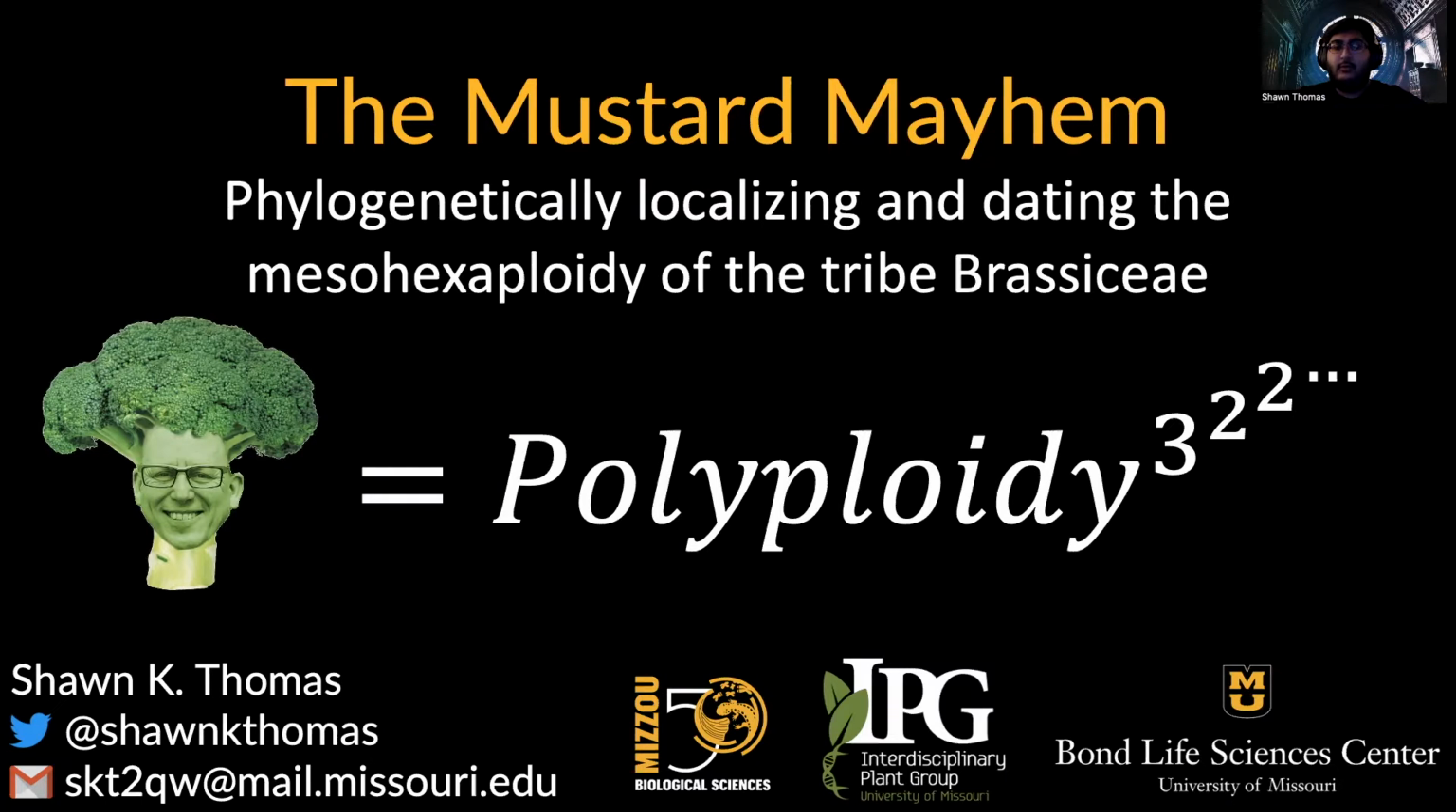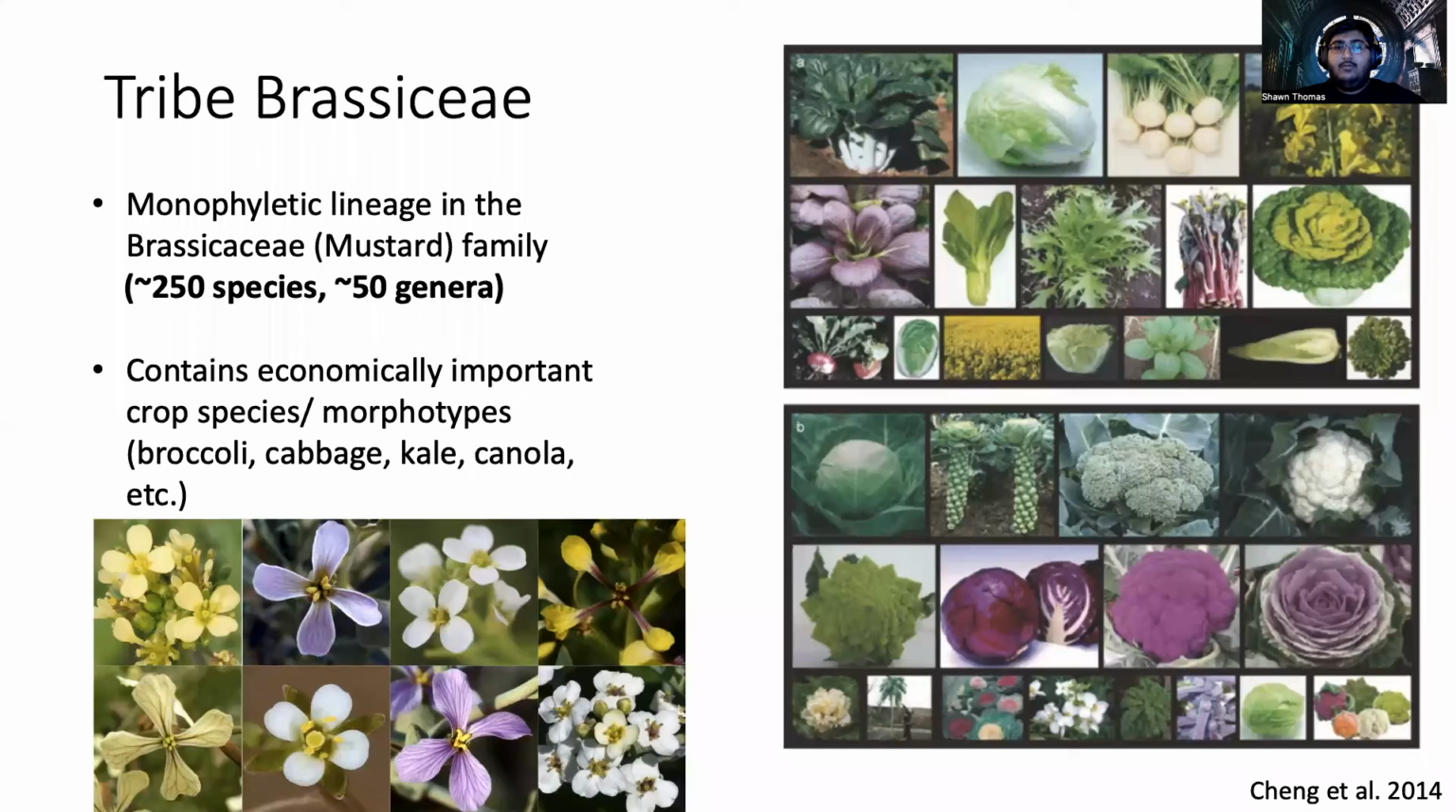Today I'm going to talk to you about the Mustard Mayhem, where I'll go over my work to place and date the whole genome triplication in the tribe Brassiceae. For those not familiar with this group, tribe Brassiceae is a monophyletic group within the mustard family that contains everyone's favorite vegetables like broccoli, cabbage, kale, and others.